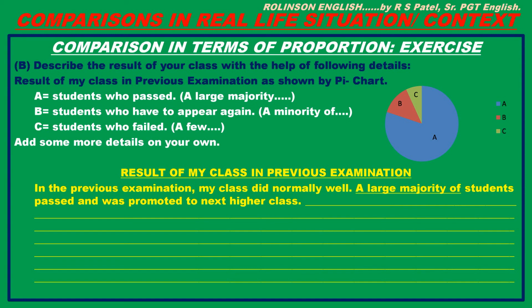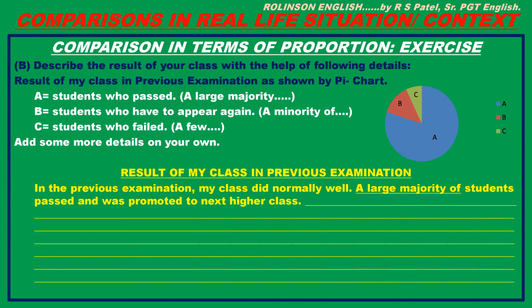Result of my class in previous examination as shown by pie chart. Segment A, students who passed. You can use a large majority for this segment. B, shows students who have to appear again, that is, they are under supplementary examination. You can use a minority of students for this segment. C, students who failed. You can use a few.